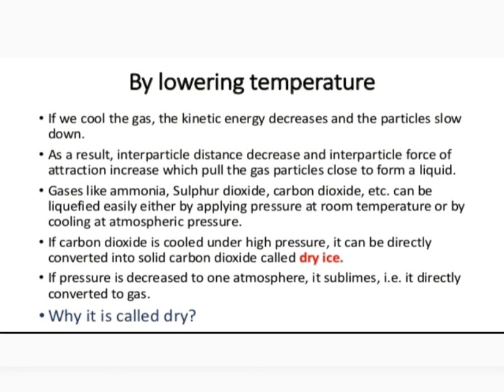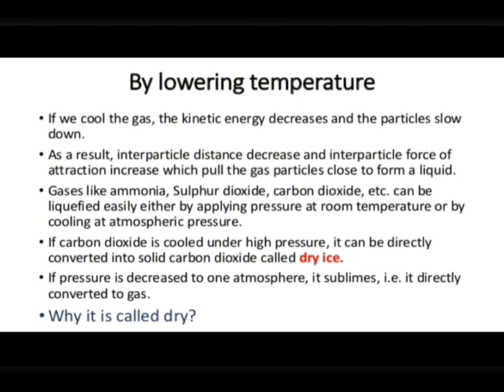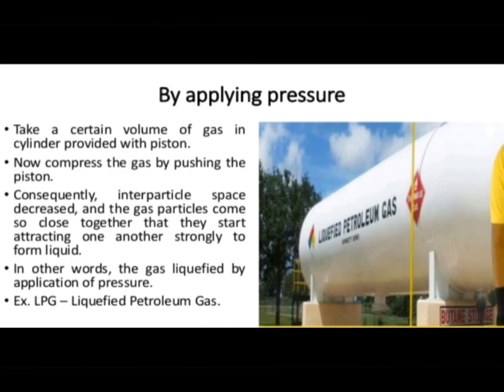And dry ice can produce a much lower temperature than that produced by ordinary ice. So it's much more effective for cooling purposes than ordinary ice. So we have now discussed how we can change the physical state of matter by applying pressure, either by increasing the pressure or decreasing the pressure. I hope it's clear now.